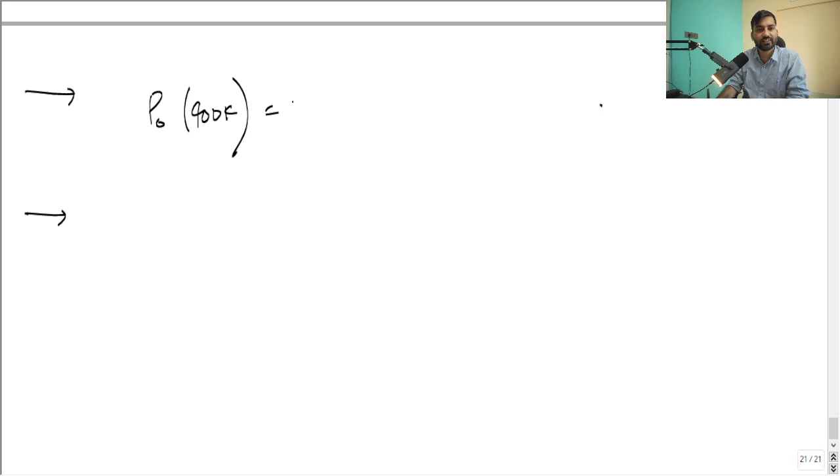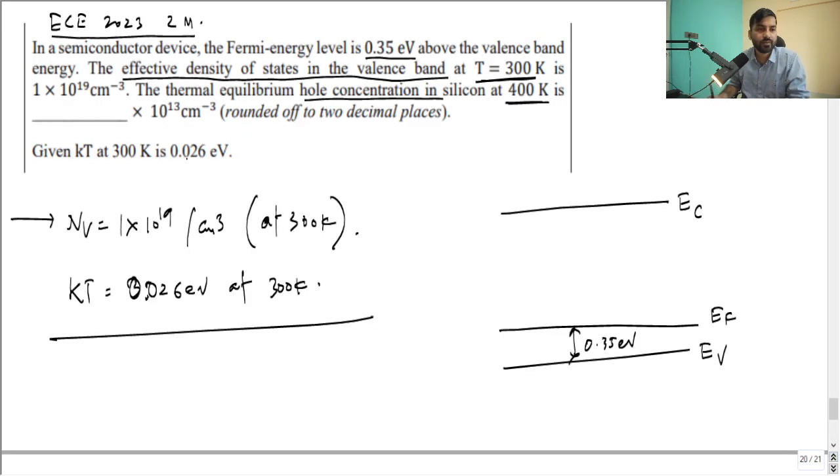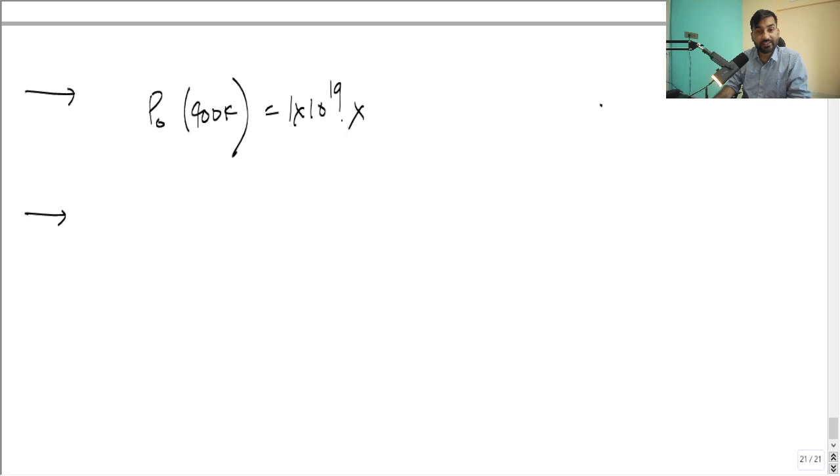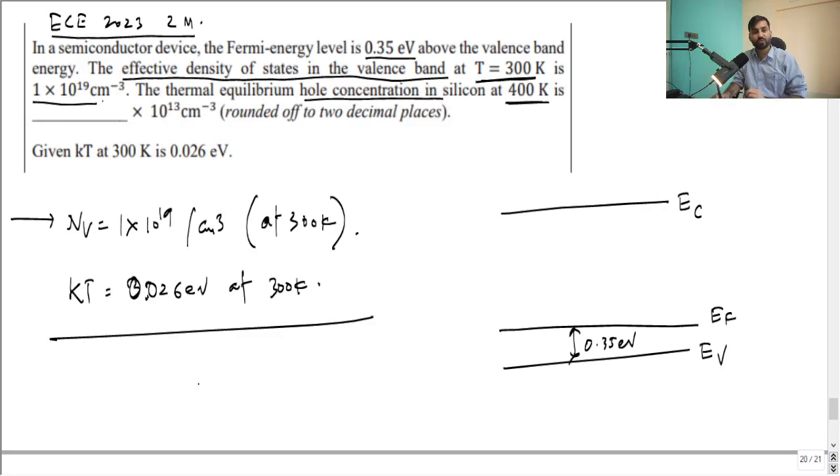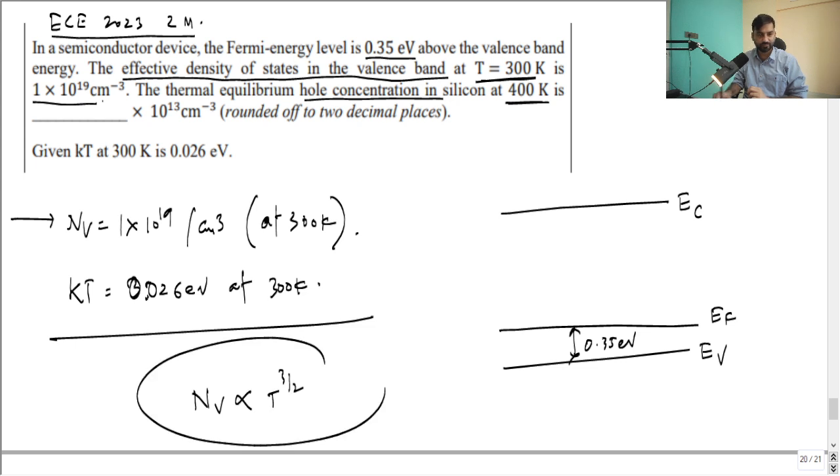NV at 300 is 1 into 10 raised to power 19. You can just have a look, NV is given this much. So 1 into 10 raised to power 19, you can forget that, right? Then NV actually varies with respect to temperature. NV varies like this, T to the power 3 by 2.